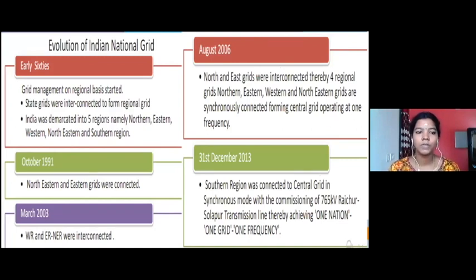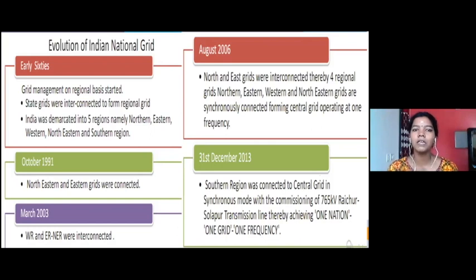By October 1991, the northeastern and the eastern grids were connected together. So both the northeastern and the eastern grids were operating at one single frequency, right? And as we move to March 2003, the western and the eastern along with the northeastern were interconnected. By August 2006, the north and the eastern grids were connected together. Thereby, we had totally 4 grids: northern, eastern, western, and northeastern.